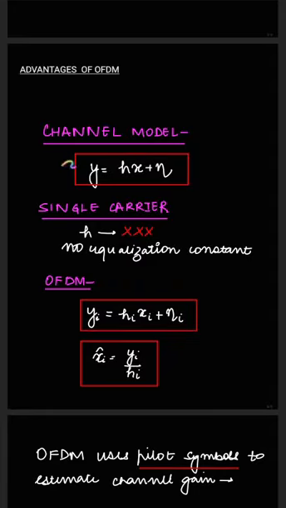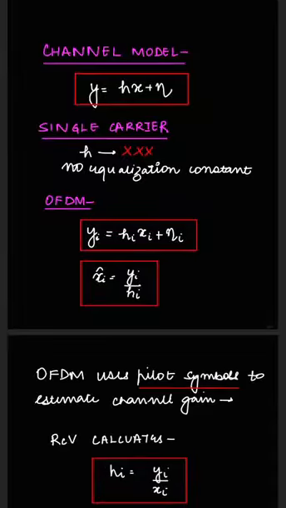So first I'll be discussing the channel model, that when a symbol X is transmitted over a channel having gain H, and N refers to the AWGN noise, and Y is basically the output that we get after transmitting the signal over the channel. In single carrier, the bandwidth is so large that it is difficult to estimate the value of H, because the value of H is not at all constant for a very large channel.